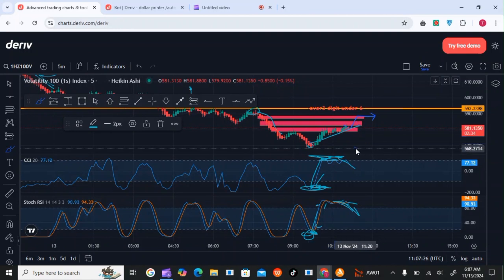But now, what is the issue? We have already missed that entry. But now observing using our own strategy, we can see there are some fair value gaps on these areas that need to be filled. That's now technical trading. So someone will now think we might go down because of these indicators. So we want to see, with the support of the indicators and the technical analysis, which one is best.